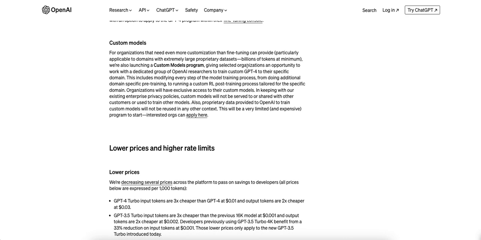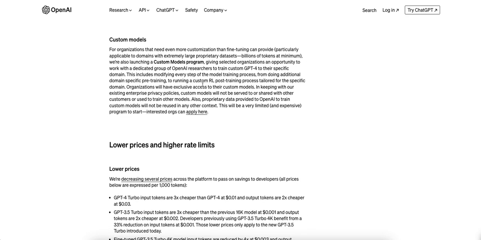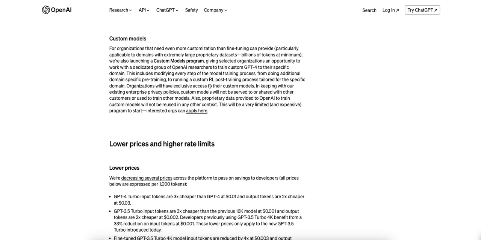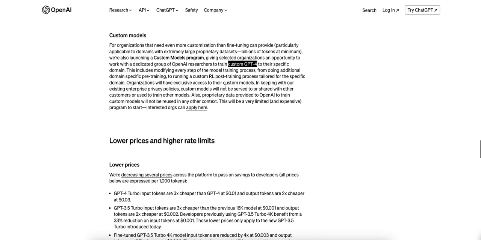It's giving selected organizations an opportunity to work with a dedicated group of OpenAI researchers to train custom GPT-4 to their specific domain. So I think one would have to have lots and lots of data to do this. It's not as if you're going to create your own large language model, but it sounds like they can build a custom GPT-4 on your specific domain knowledge.